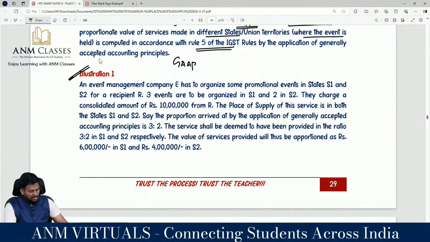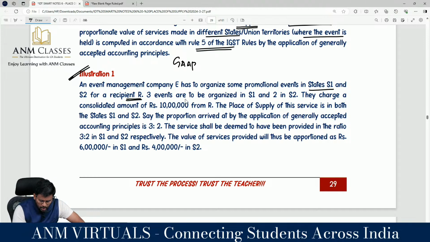An event management company E has to organize some promotional event in state S1 and S2 for recipient R. For example, ANM Classes is going to do a promotion. I give it to an event management company. It has to be done in state 1 and also in state 2. 3 events are to be organized in state 1 and 2 events in state 2. So we got the proportion of 3:2. That is the consumption. They charge a consolidated amount of 10 lakh.